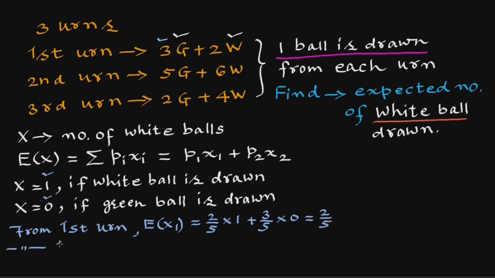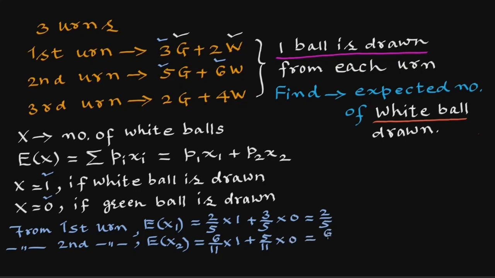From the second urn, expectation of x2 will be probability p1 for 6 white balls, which is 6 upon 11, because the total number of balls in the second urn is 11, multiplied by 1 for drawing a white ball, plus probability of drawing a green ball, which is 5 upon 11, and x2 when a green ball is drawn is 0.